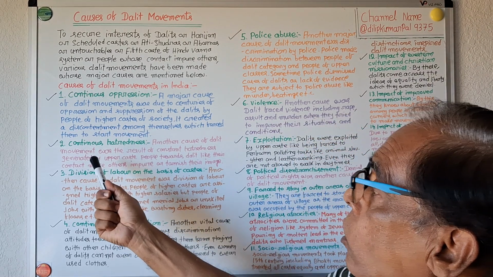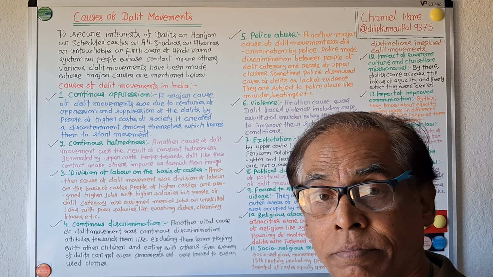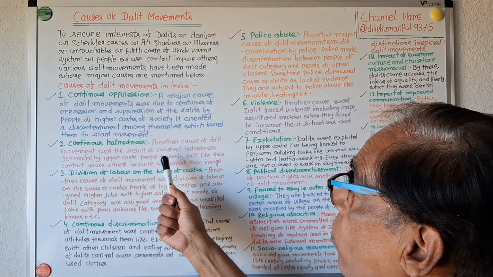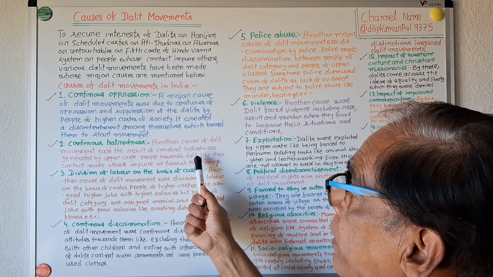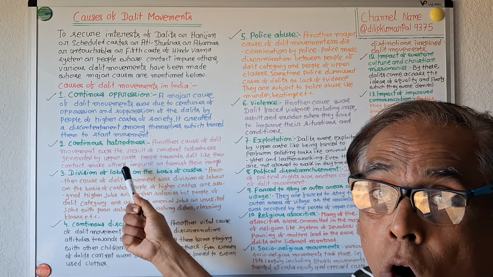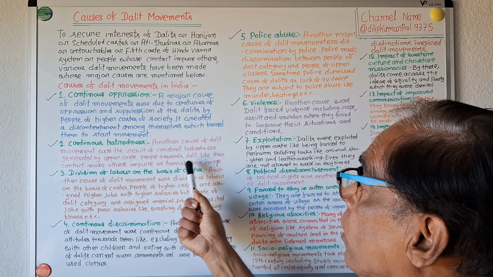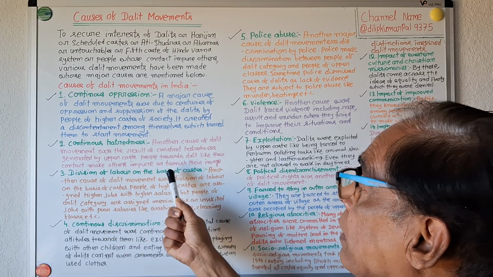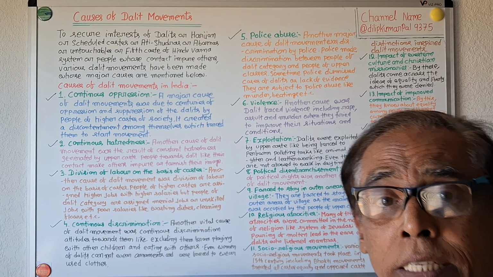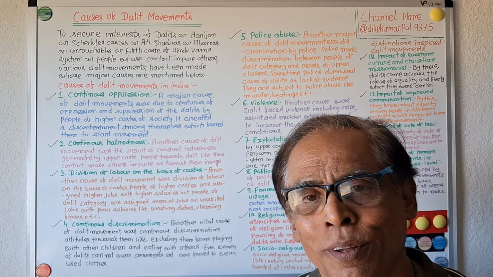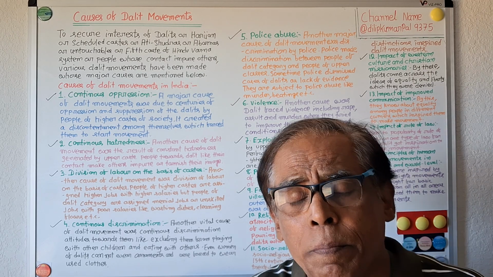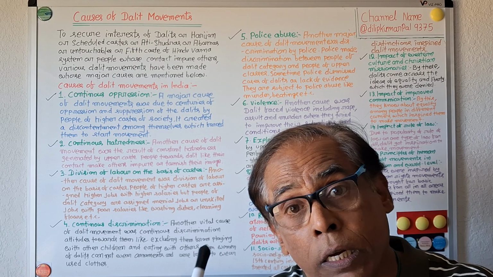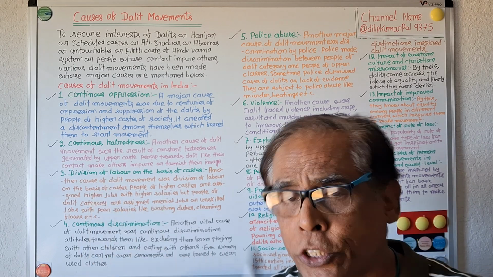Number two, continuous hatredness. Another cause of Dalit movement was the constant hatredness generated by upper caste people towards Dalits, like their contact makes others impure or tarnishes their images. People of Dalit category were hated continuously by people of higher castes.